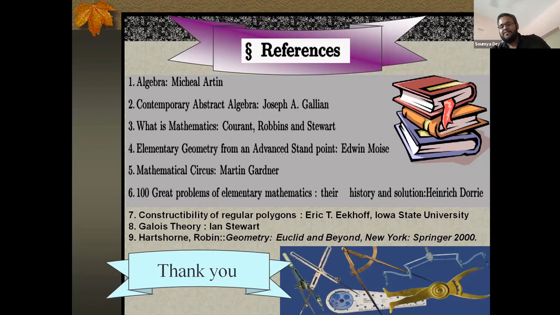And the second type of instrument that they had is the collapsible compass. So it's a compass, but when you lift it from the paper or the ground, it collapses. Okay, so these two instruments were used to draw different diagrams. And it has been shown that almost all possible constructions were made by these two simple instruments. Only a few, namely these four types of constructions, were not solved at that point of time.